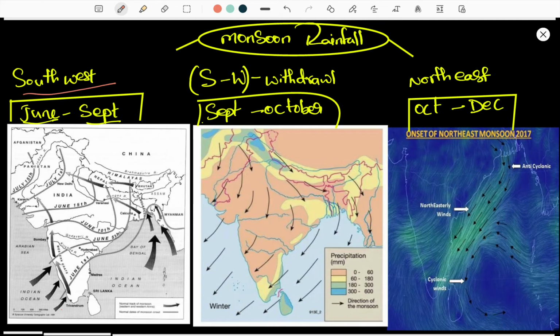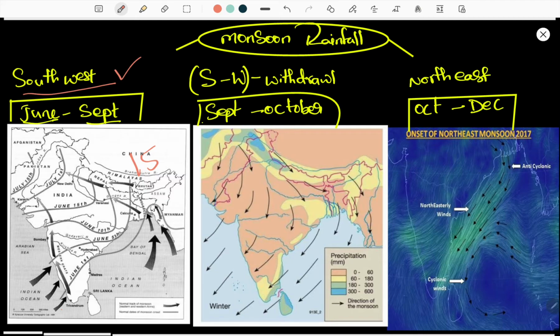Okay, friends, there are fluctuations in monsoon rainfall. India receives the highest amount of rainfall in the monsoon season only. We have two monsoons, but the high amount of rainfall comes through the southwest monsoon, which covers the whole of India in a span of 15 days. Southwest monsoon means winds from the southwest flow into India from Kerala. It starts in the first week of June in Kerala and reaches all over India in just a span of 15 days. This is the southwest monsoon.